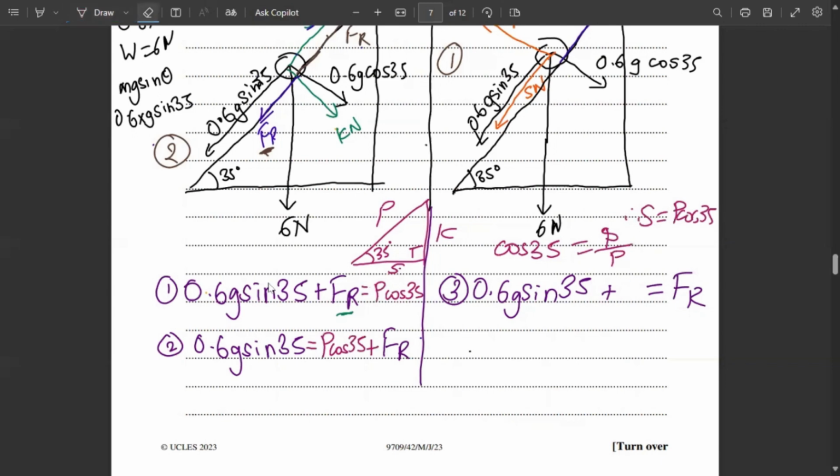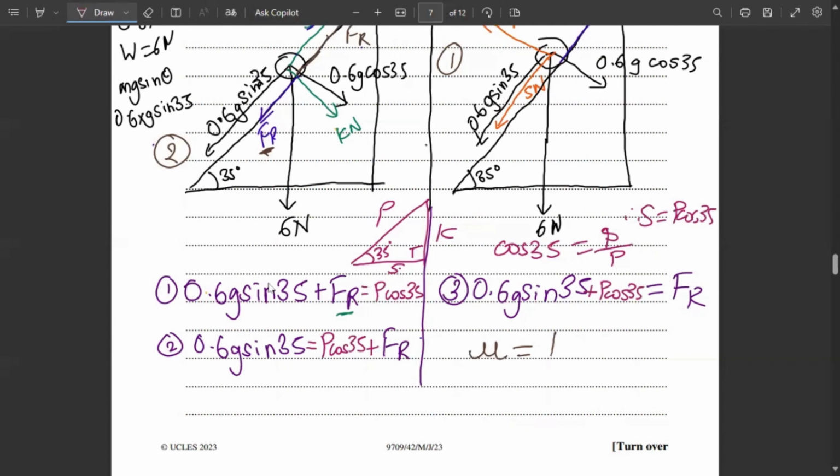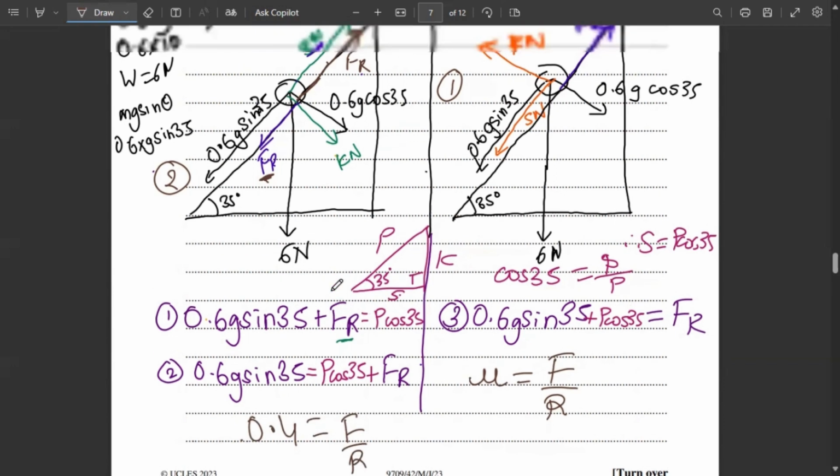Even this S will be P cos 35. So now that we are done with S, we'll talk about FR. What is this force of friction? We know that the formula for coefficient of friction is F by R, and we already know the coefficient of friction is 0.4. So 0.4 equals F upon R. What is this R? The R is the resultant contact force.